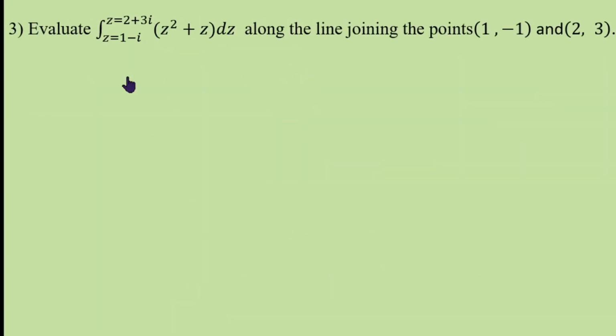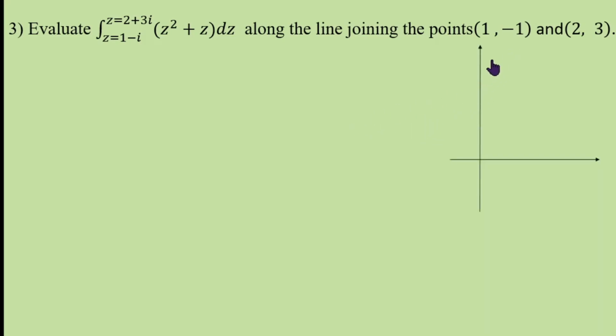One more example. Evaluate the integral of z square plus z dz from 1 minus i to 2 plus 3i along the line joining the points (1, minus 1) and (2, 3). Here we can solve this by different methods, either substitute the parametric equation of x or of y. That means y in terms of x or x in terms of y.